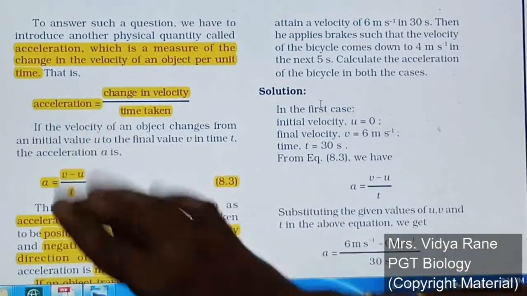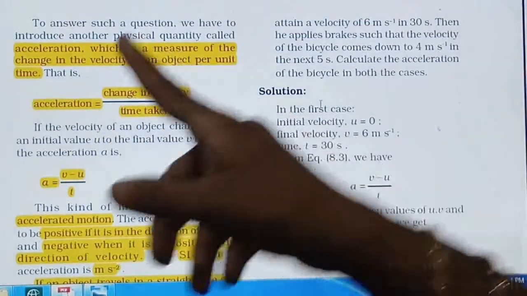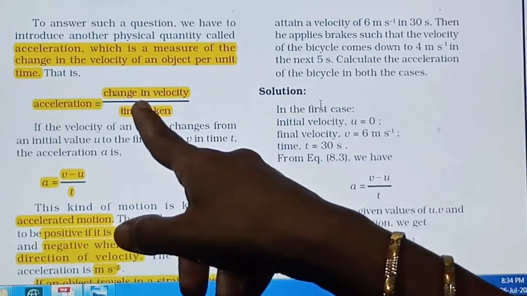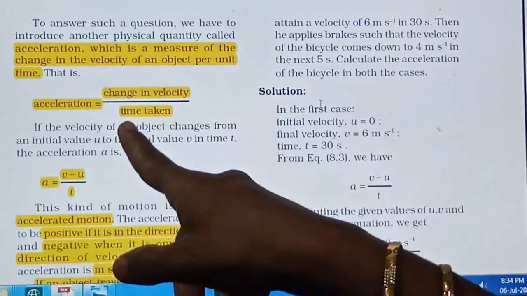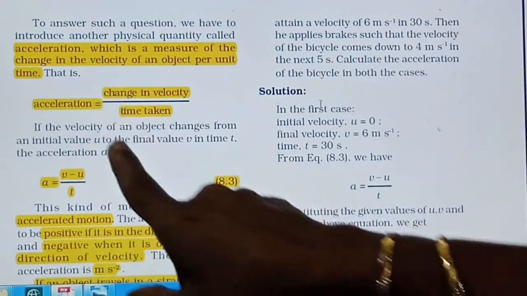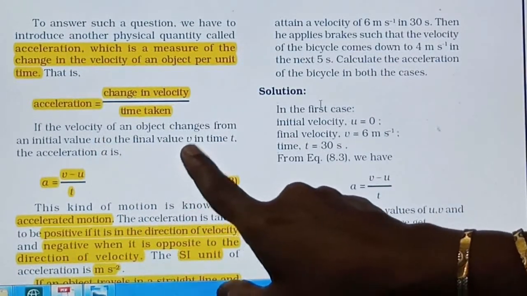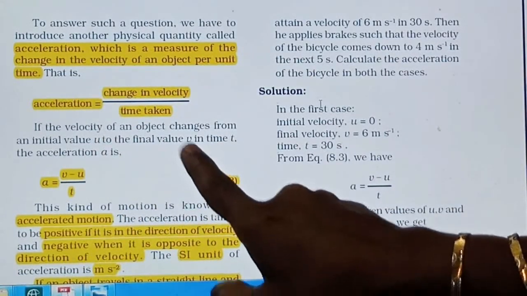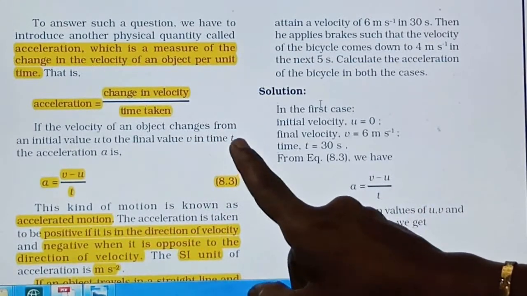So here acceleration is denoted by a. Change in velocity means the initial velocity will be different and the final velocity will be different, right? So the initial velocity will be represented by u, and the final velocity will be represented by v, right? Time as usual is represented by t, right?